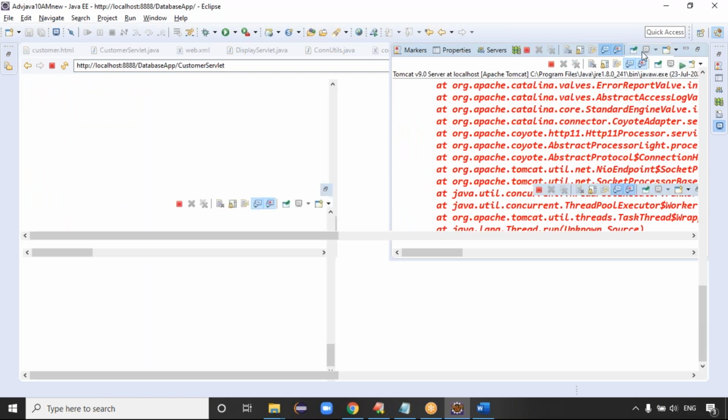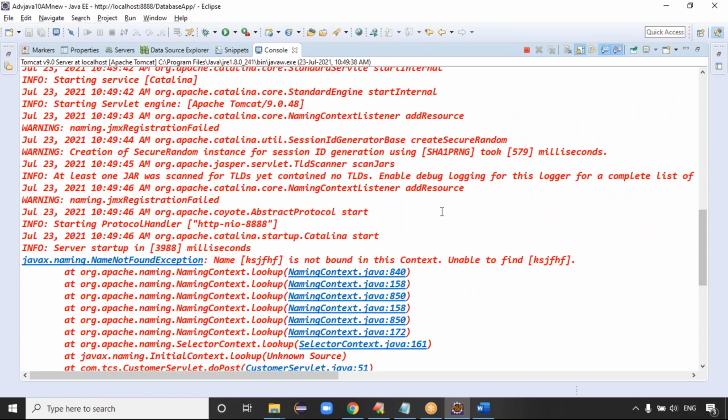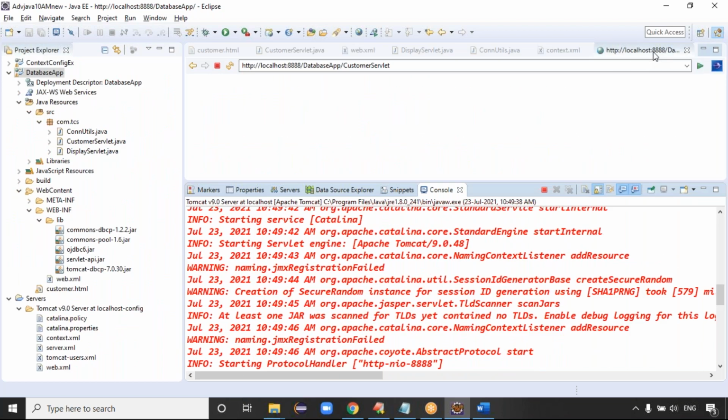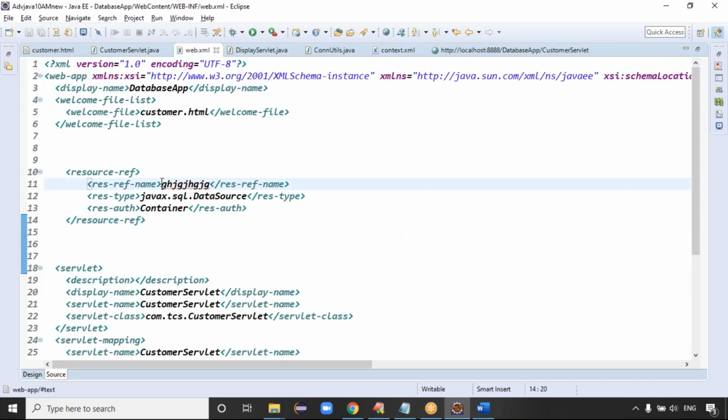Now it's showing an issue. It's saying the name KSS is not bound to this context, unable to find it. We got an error like this, guys. You try to check the web.xml file resource reference. If you give any name, it is working fine, right?